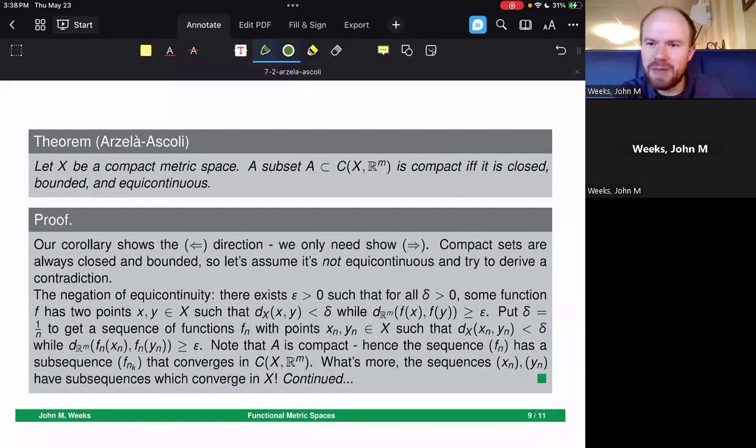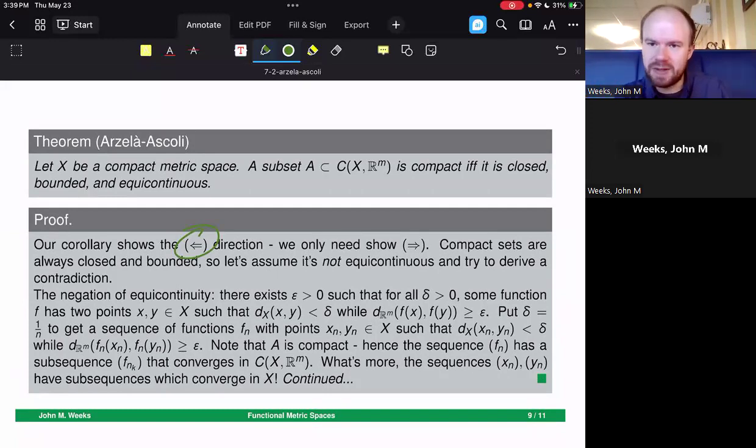And we're going to play around with the fact that if you have something that is not equicontinuous, we already know closed and bounded should be a good part of this. So if we claim that if some subset is not equicontinuous, there's actually no way for it to be compact. So we'll go through and show this as the one direction of the theorem that we end up needing, as we've already shown the direction that goes from right to left: closed, bounded, equicontinuous implies compact. We only need to go the opposite direction.